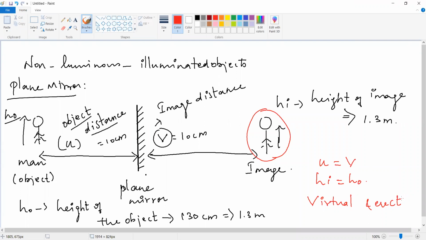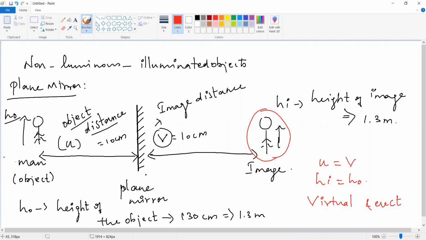Virtual means what? Virtual means image formed behind the mirror. That is the virtual image. So here also the image is formed behind the mirror only.